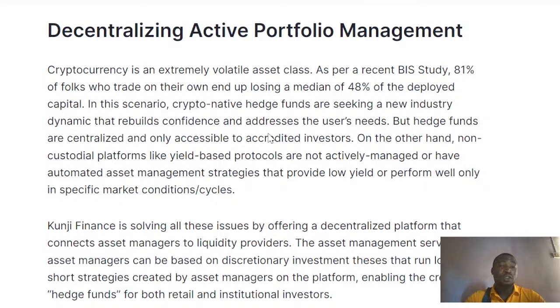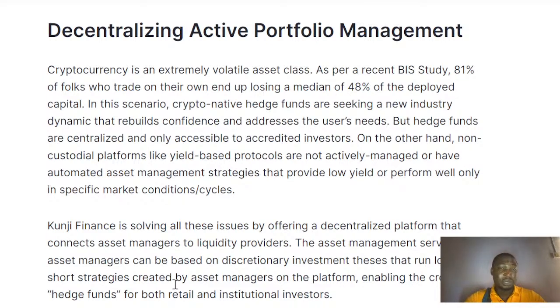What are the features of this cryptocurrency that we're actually talking about? Now, cryptocurrency is an extremely volatile asset. As per the recent BIS study, 81% of folks who traded on their own end up losing a large percentage of their deployed capital.